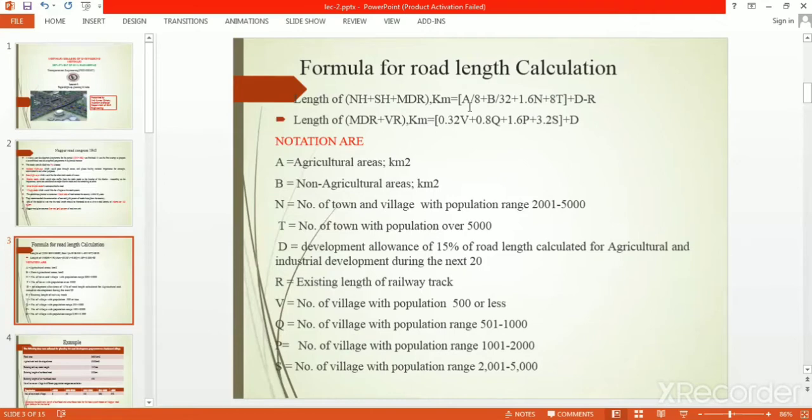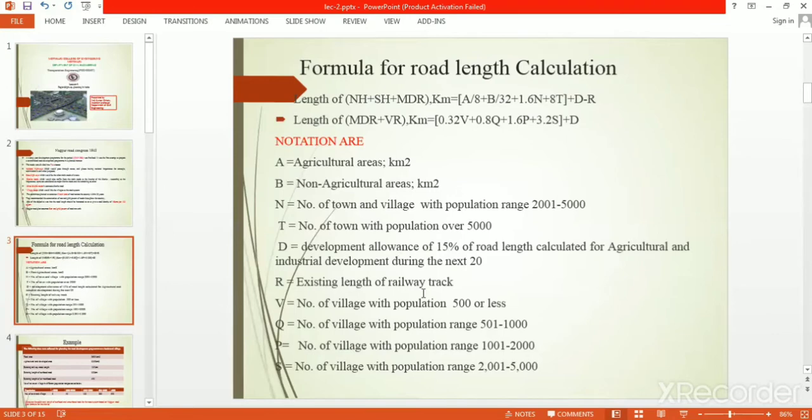And the notation here: A is agricultural area in kilometer square. B is non-agricultural area in kilometer square. N is number of towns and villages with population range 2000 to 5000. And T is number of towns with population over 5000. D is development allowance of 15% of road length calculated for agricultural and industrial development during the next 20 years. If some area is developing very fast, that is considered in this plan.